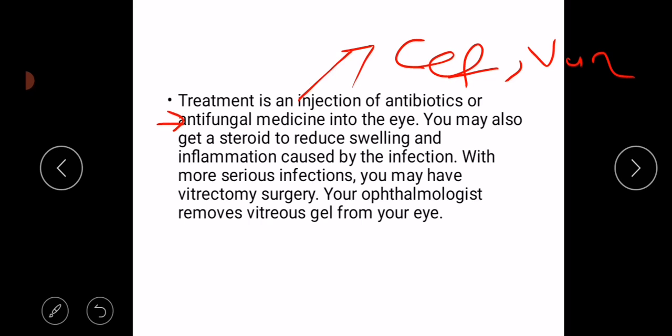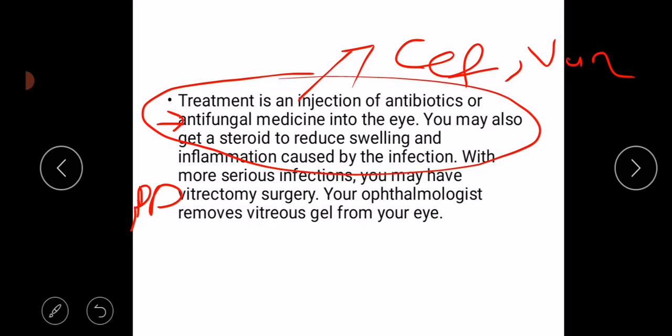Systemic antibiotics have a limited role here, and pars plana vitrectomy surgery can be done when these conservative treatments are not effective. This is all about endophthalmitis.